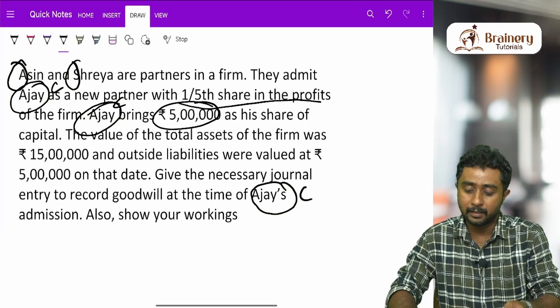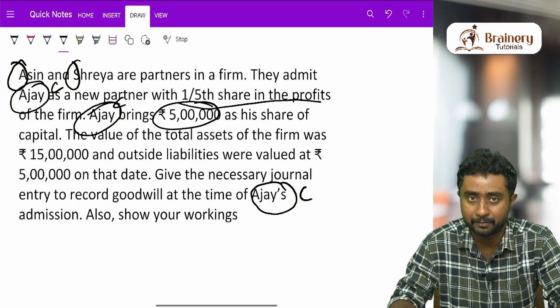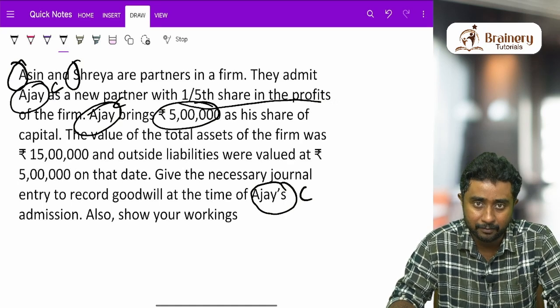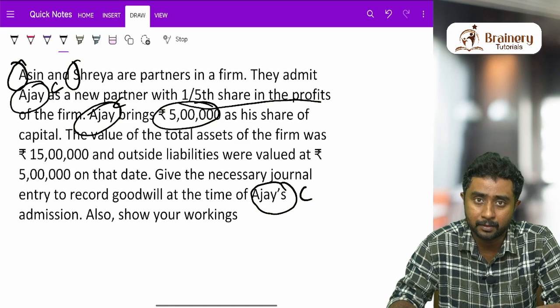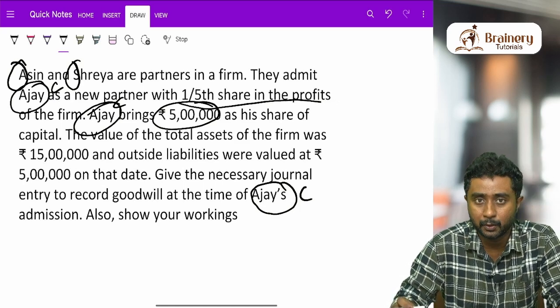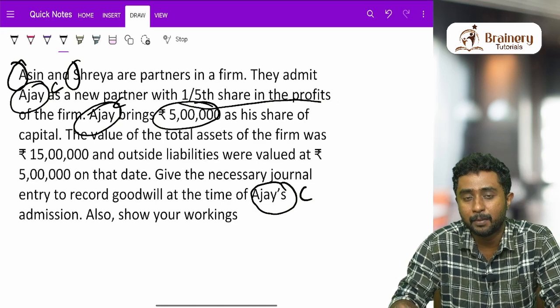To make it easy, first of all, goodwill, as many of you will be aware: when a new person comes into the business, the existing partners will be sacrificing. So to such sacrificing partners, the incoming partner or new partner has to contribute some compensation. The compensation is basically called premium for goodwill.